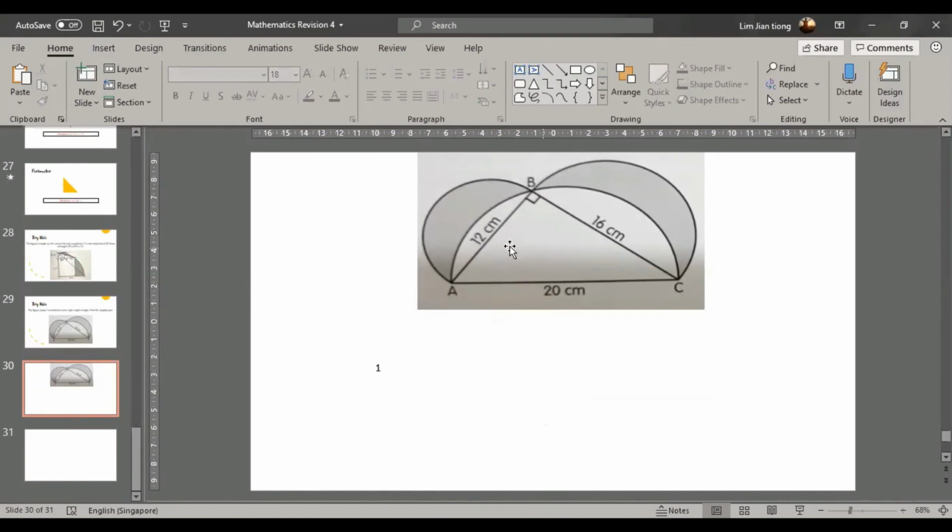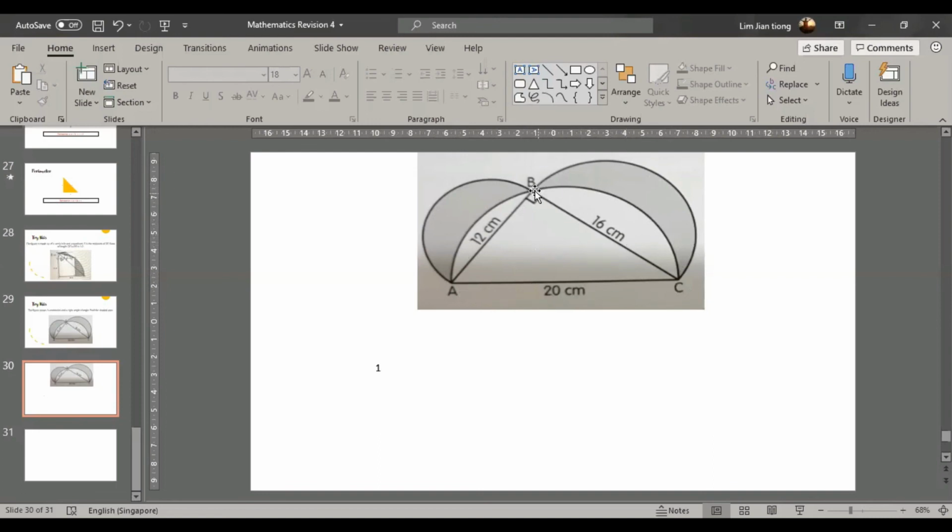So we know that A to B is a semicircle. B to C is also a semicircle, and A to C is also a semicircle. For A to B, we can easily find the area of the semicircle. B to C can also be found easily, and A to C also.